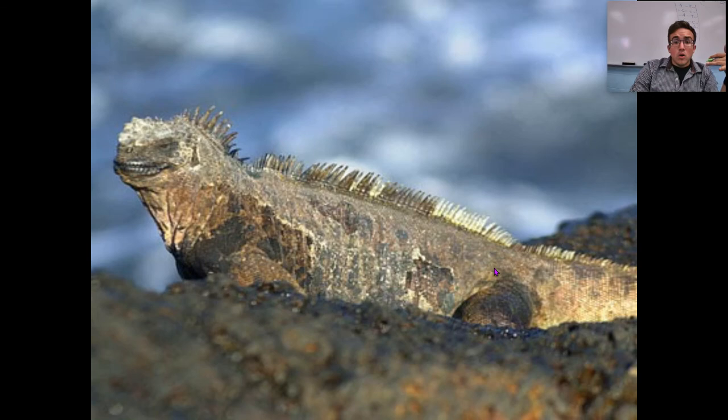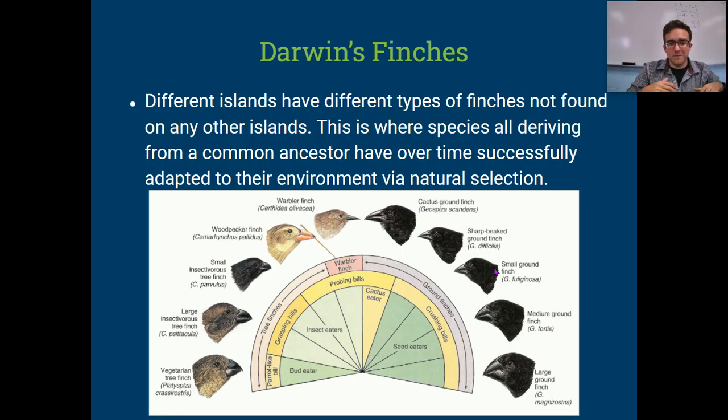Well, Darwin actually postulated his theory around finches. We call them Darwin's finches. You may have heard of these before. What he was finding was that these different islands had different types of finches that were not found on any other island. Almost each island has its own type of finch, which was weird because they should all have the same type of bird. They should all be the same finches, but they weren't.